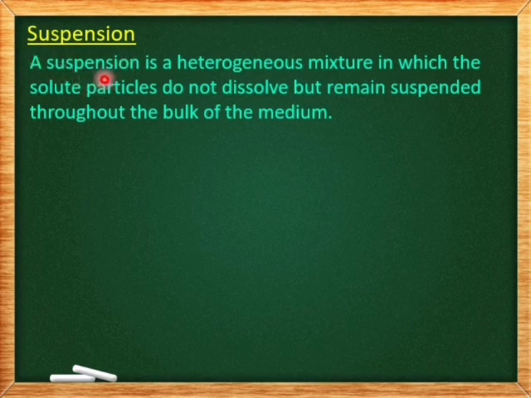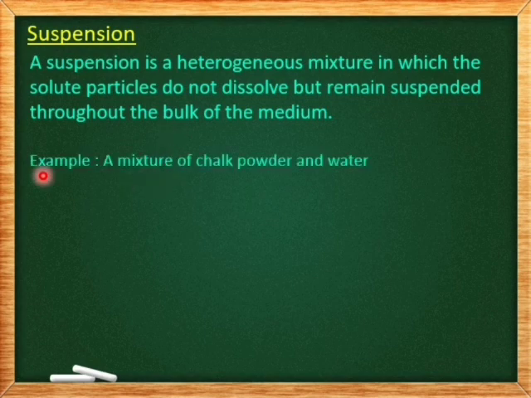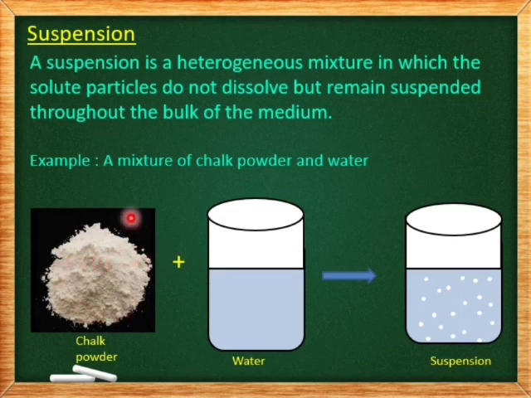Suspension. A suspension is a heterogeneous mixture in which the solute particles do not dissolve but remain suspended throughout the bulk of the medium. Example, a mixture of chalk powder and water. So, here we have chalk powder and a beaker half filled with water. Now, when we add this chalk powder to this water, what happens?